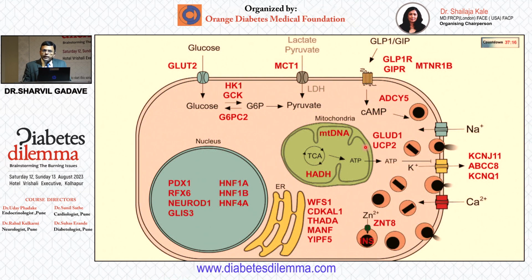And there are a number of other genetic etiologies now possible. So if you look at the different types of diabetes, be it MODY, maturity onset diabetes of the young, be it the maternally transmitted diabetes, that is mitochondrial diabetes, everything now can be pinpointed to a genetic defect.